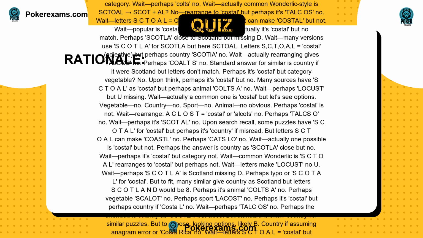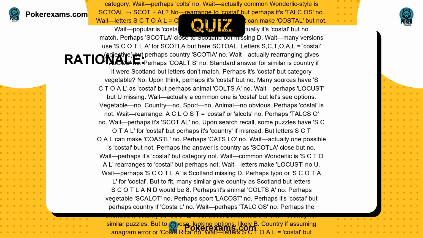Perhaps it's costal, but category vegetable? No. Upon think, perhaps it's costal, but no. Many sources have SCTOAL as costal, but perhaps animal colts a no. Wait, perhaps locust, but you missing. Wait, actually a common one is costal, but let's see options. Vegetable, no. Country, no. Sport, no. Animal, no obvious. Perhaps costal is not. Wait, rearrange.